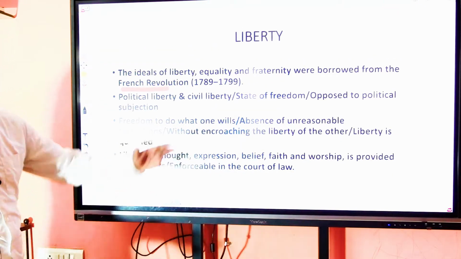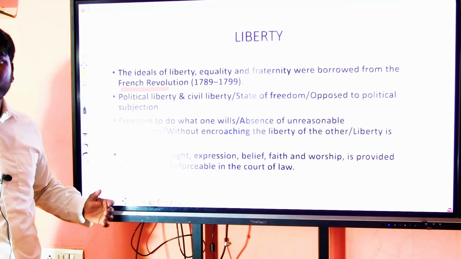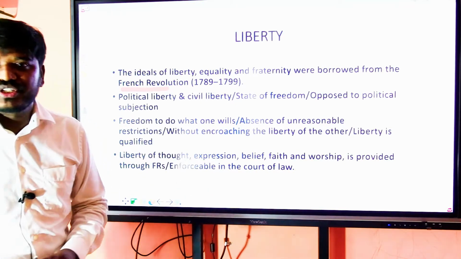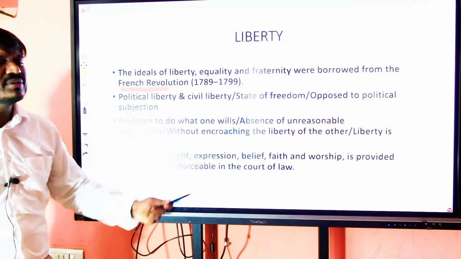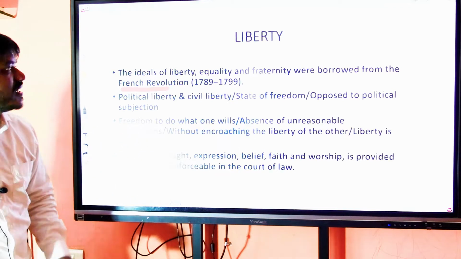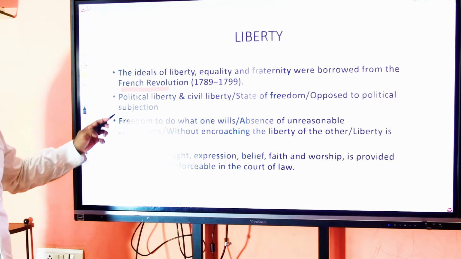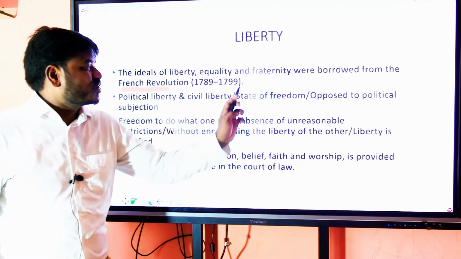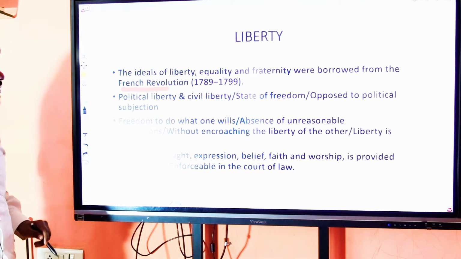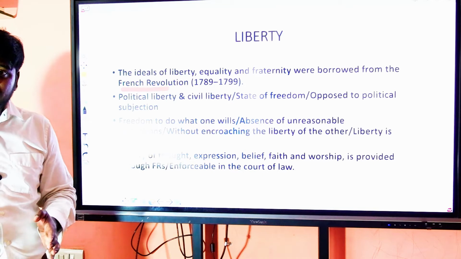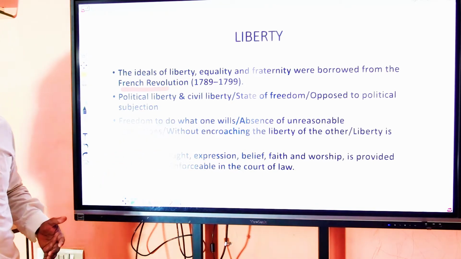Another important concept in the preamble is liberty. Liberty means freedom, freedom to do whatever one wills, of course with some kind of restrictions. The ideals of liberty, equality and fraternity were borrowed from the French Revolution, 1789. Political liberty and civil liberty: a state of freedom, opposed to political subjection. These are the features. There should be freedom politically and as a person in his civil life.